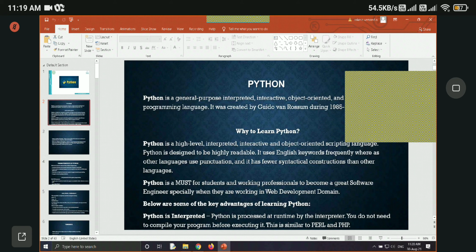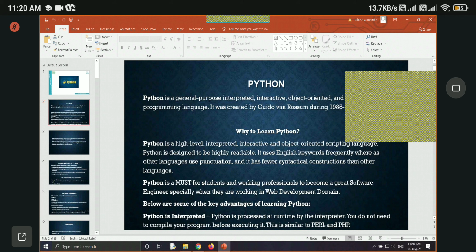And of course it is both an object oriented and functional programming language, meaning that you can develop an application using OOPS concepts like classes and objects, or you can also use only functions to develop a program. You can write a program using only functions, otherwise you can also use classes and objects. We will cover them as we go on.